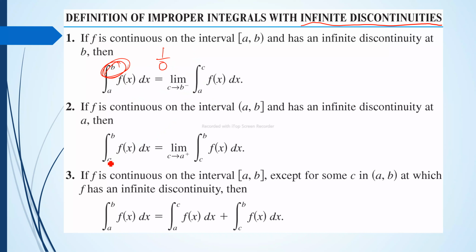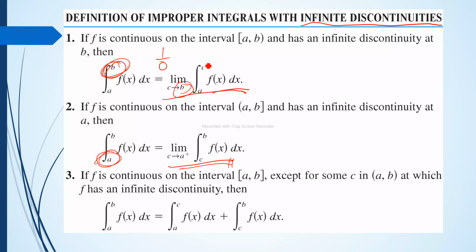And then the second type is where the lower limit is giving us an infinite discontinuity. We just rewrite this: if the upper limit is the infinite discontinuity, we rewrite that as the limit of the integral of f of x dx from a to c as c approaches b from the left, as I explained last time. And if the lower limit is the infinite discontinuity, then we rewrite that as the limit of the integral of f of x dx from c to b as c approaches a from the right.